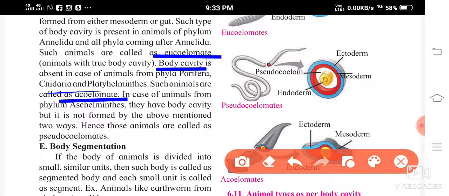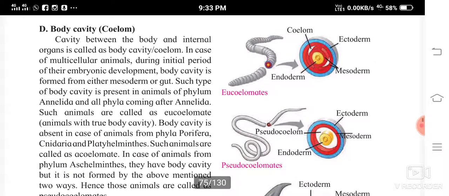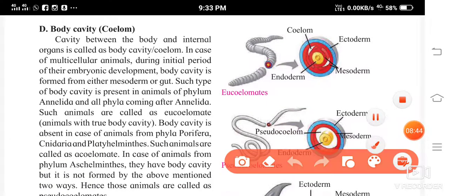In Aschelminthes, the body cavity is not formed by the above two ways, and that is why we call those animals pseudocoelomate. Pseudo means false.